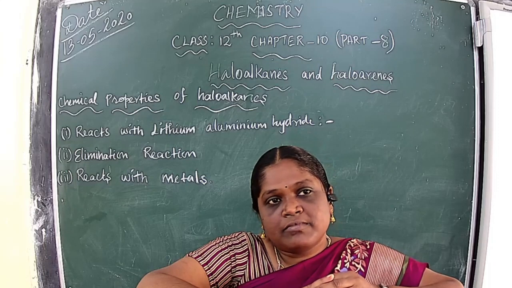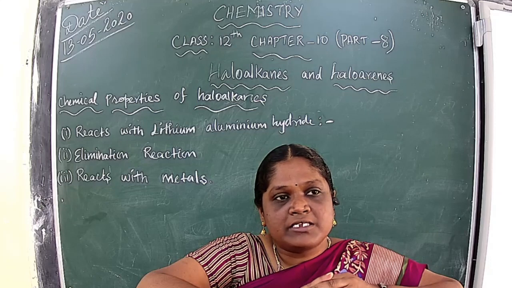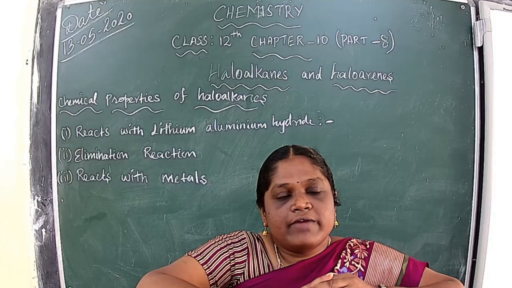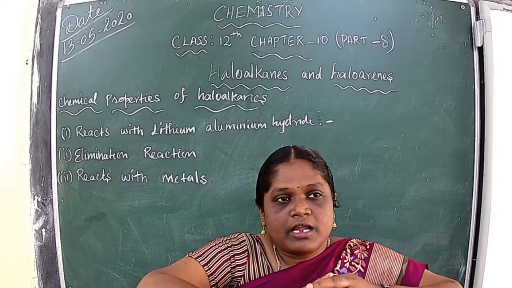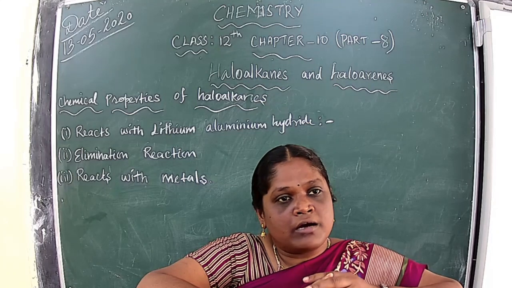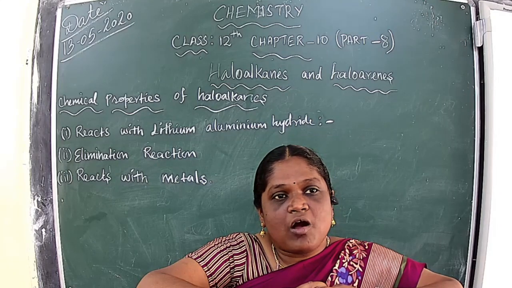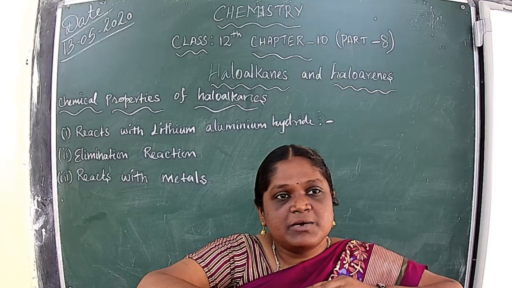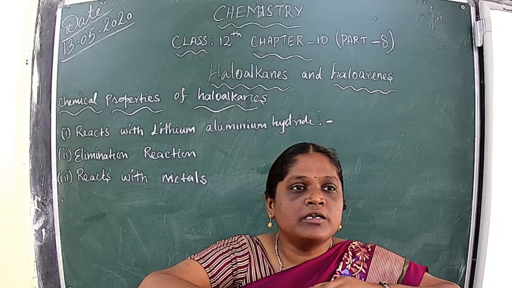Third one is preparation of amines: primary amines, secondary amines, tertiary amines. When haloalkane reacts with ammonia, we have prepared amines from ammonia. And after that, haloalkanes react with primary amines, we get a mixture of amines, that is primary amine, secondary amine, tertiary amine and quaternary ammonium salt.